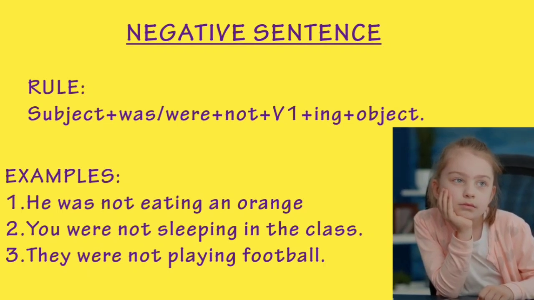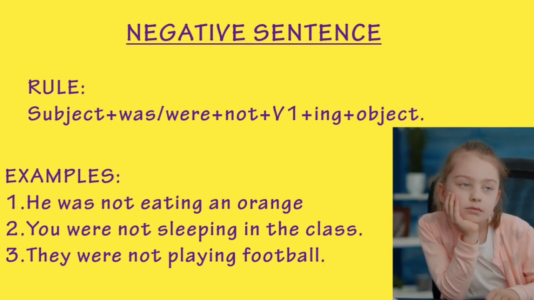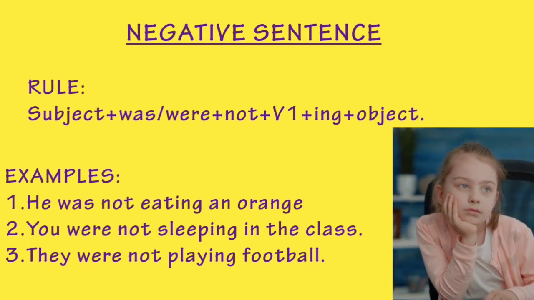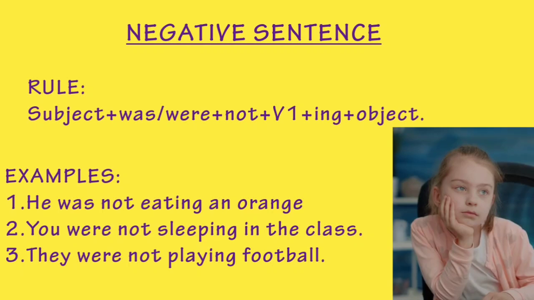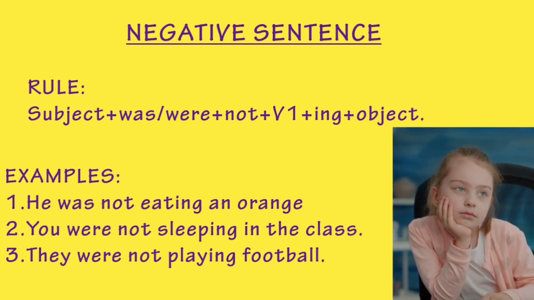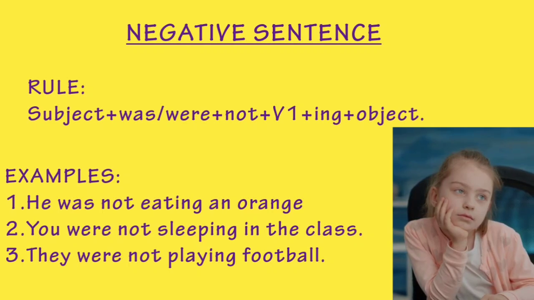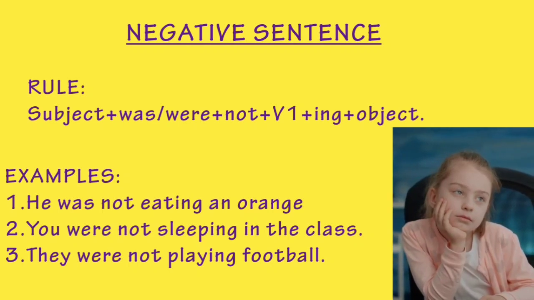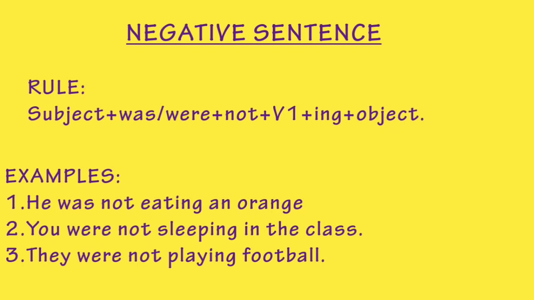Rule for negative sentence: subject plus was or were plus not plus first form of the verb plus ing plus object. Right? So, for negative sentence, we will use not here. Examples: first one, he was not eating an orange. In affirmative sentence, we used he was eating an orange, and in negative, we'll say he was not eating an orange. Second one, you were not sleeping in the class. Third one, they were not playing football.